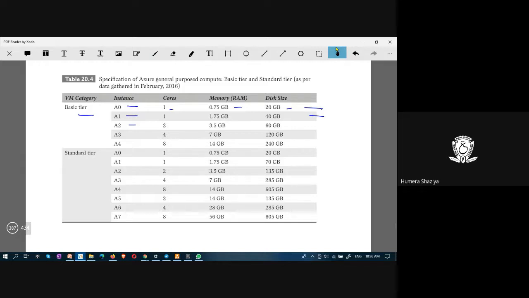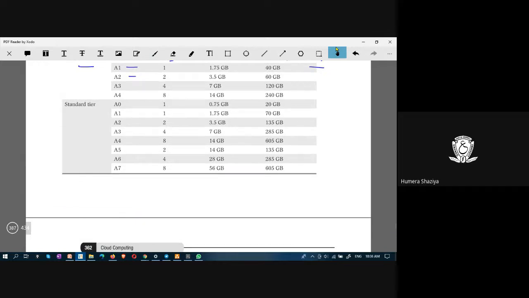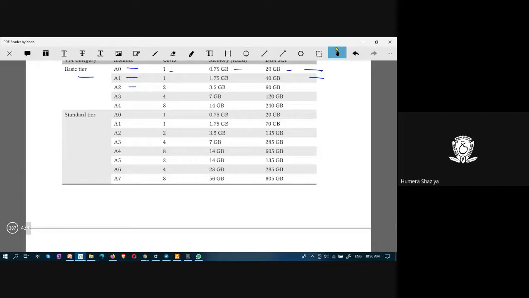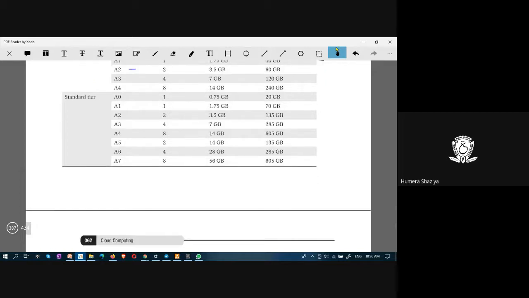Price will be calculated. That is basic tier A. Standard tier A0, this 1 and 0.75 and 20. Like that, it goes up to A3, followed by A4, A5, A6, A7. You see, you have different specifications.